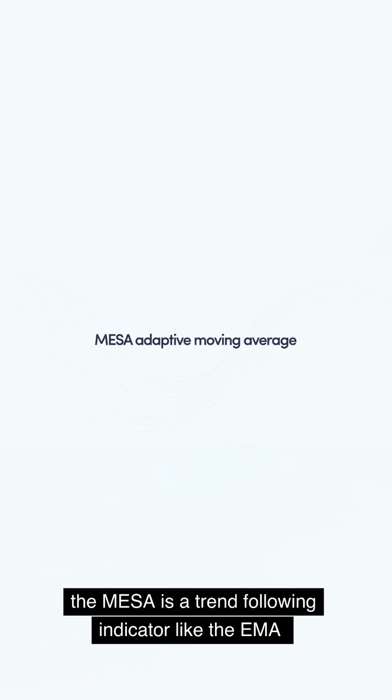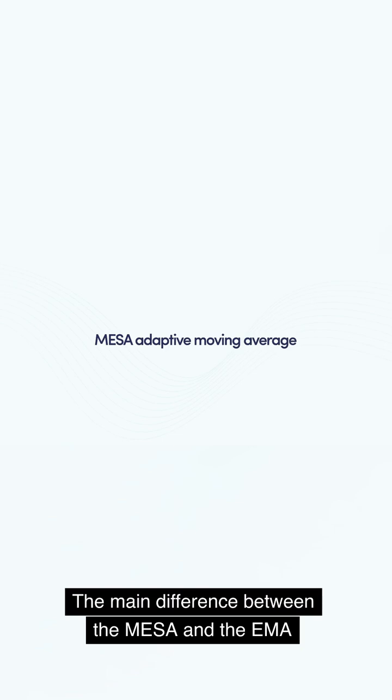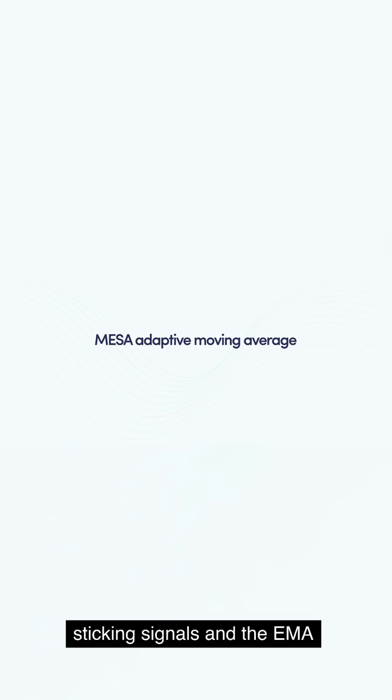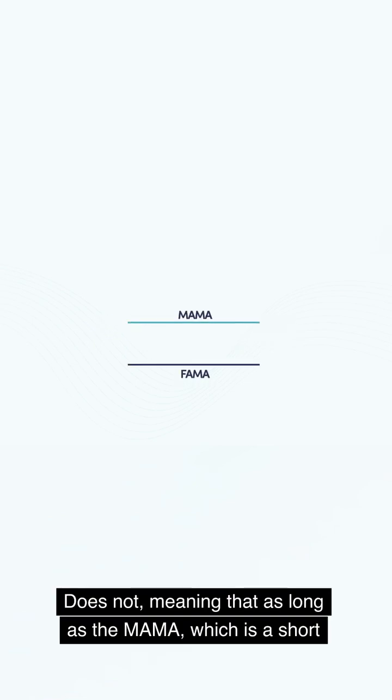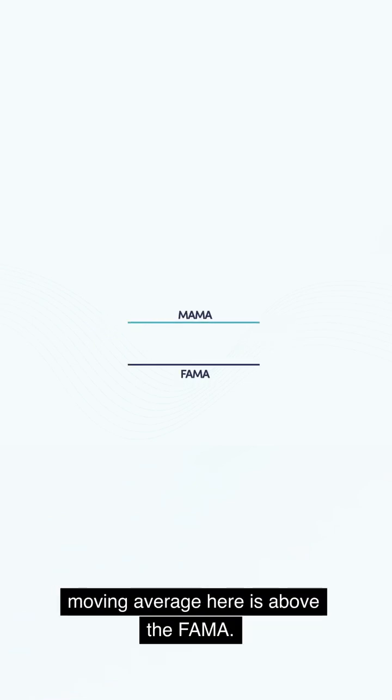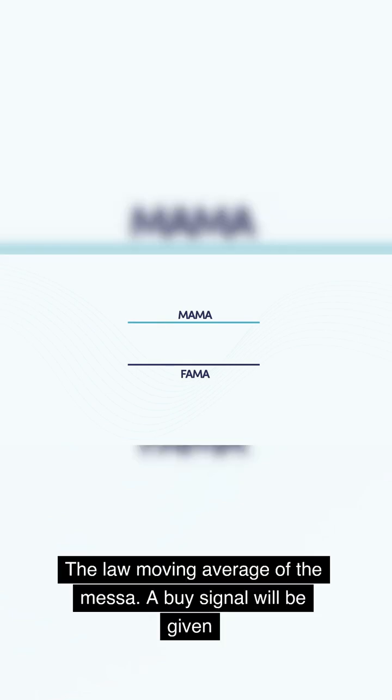As mentioned, the MESA is a trend-following indicator like the EMA. The main difference between the MESA and the EMA on Cryptohopper lies in the fact that the MESA provides sticky signals and the EMA does not, meaning that as long as the MAMA, which is the short moving average here, is above the FAMA, the long moving average of the MESA, a buy signal will be given.